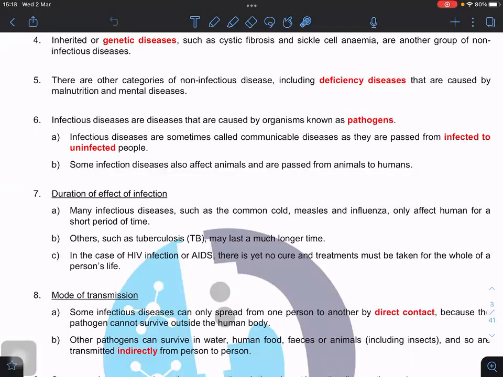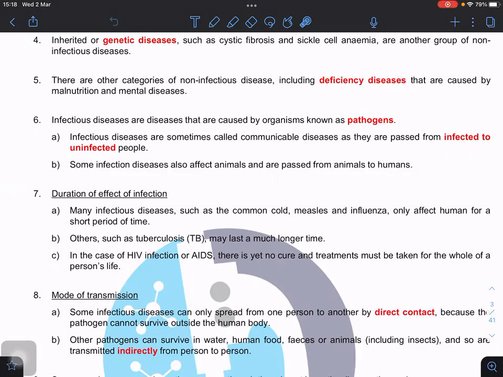Very important: when we talk about infectious diseases, the idea here is that they must be able to spread from an infected person to an uninfected individual. When you write down the definition, always include this.